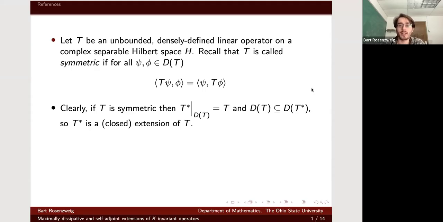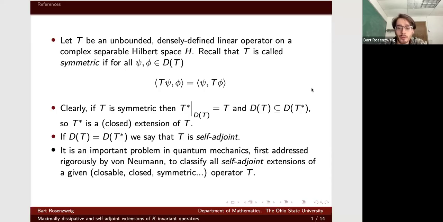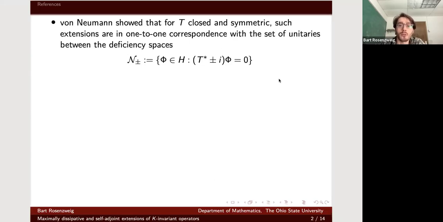And in practice, when one writes down, for instance, a second order differential operator that comes up in physics on the naive domain, it's a symmetric operator, but we want it to be a self-adjoint operator, which amounts to defining the domain in the appropriate way. So for all these reasons that we're familiar with, it's an important problem in quantum mechanics to understand, given a symmetric operator, how to write down self-adjoint extensions if they exist, and if they do exist, understand how many there are. So this is a classical thing.